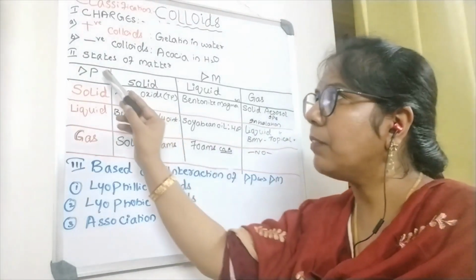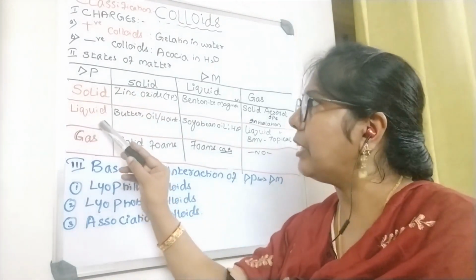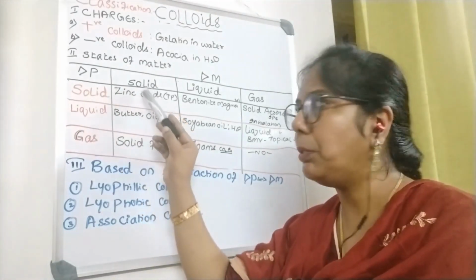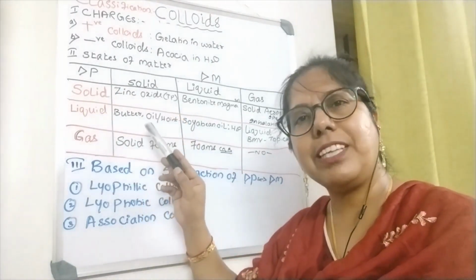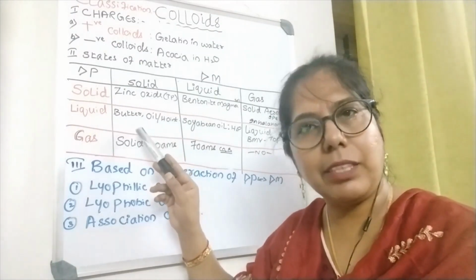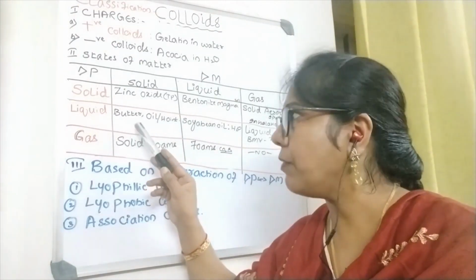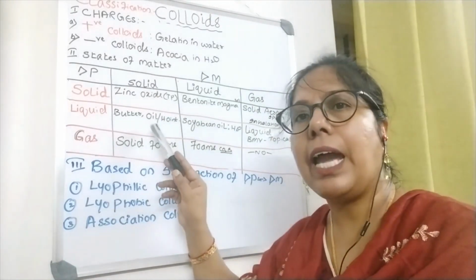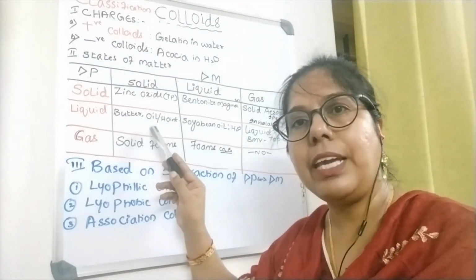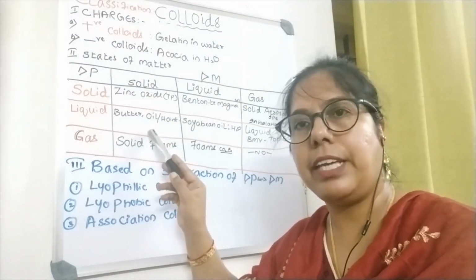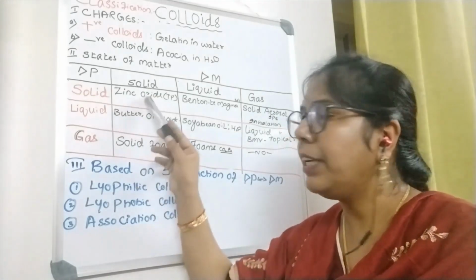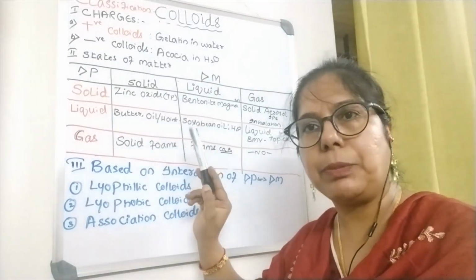Then if the dispersed particle is liquid and the dispersion medium is solid, the best example is the butter we use in day-to-day life. Oils and oily ointments are another example of liquid in solid type of colloidal dispersion.